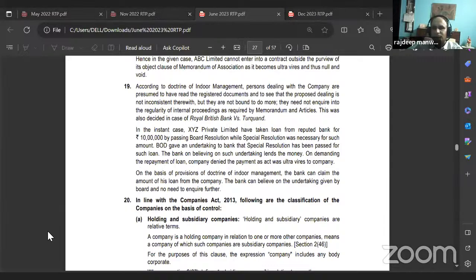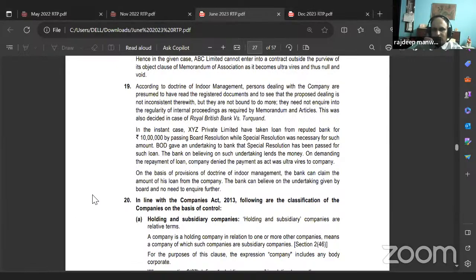According to the doctrine of indoor management, persons dealing with the company are presumed to have read the registered documents and to see that the proposed dealing is not inconsistent therewith, but they are not bound to do more. They need not inquire into the regularity of internal proceedings as required by the memorandum and articles. This was also decided in the case of Royal British Bank versus Turquand.